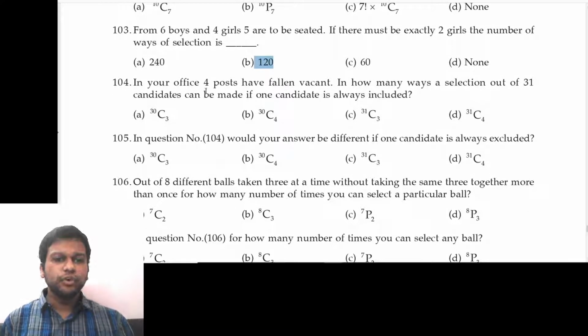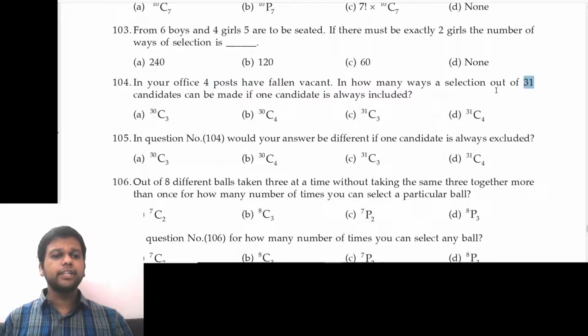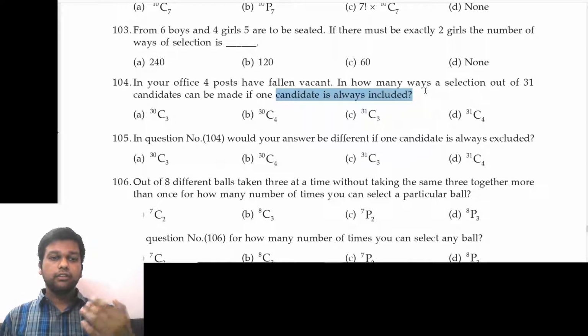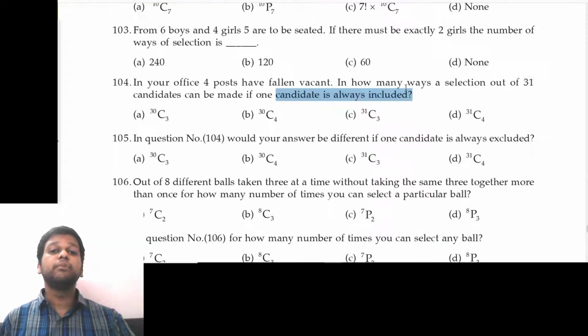In your office, 4 posts have fallen vacant. In how many ways can a selection out of 31 candidates be made if one candidate is always included? Okay, now if one candidate is always included, that means out of the total 31 candidates, we actually have only 30 candidates available for selection.